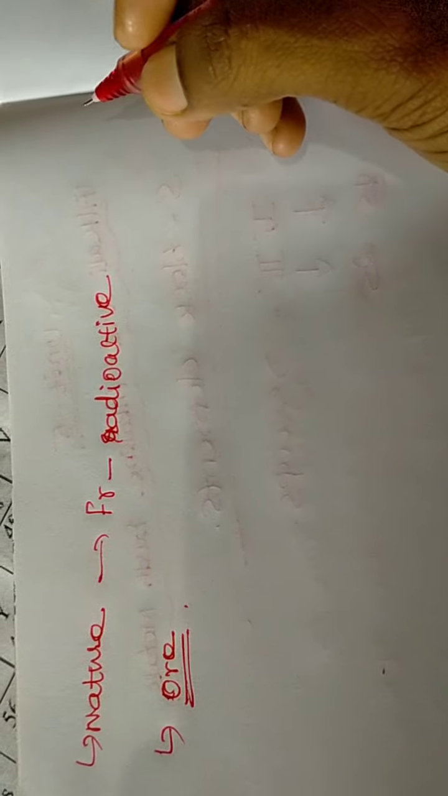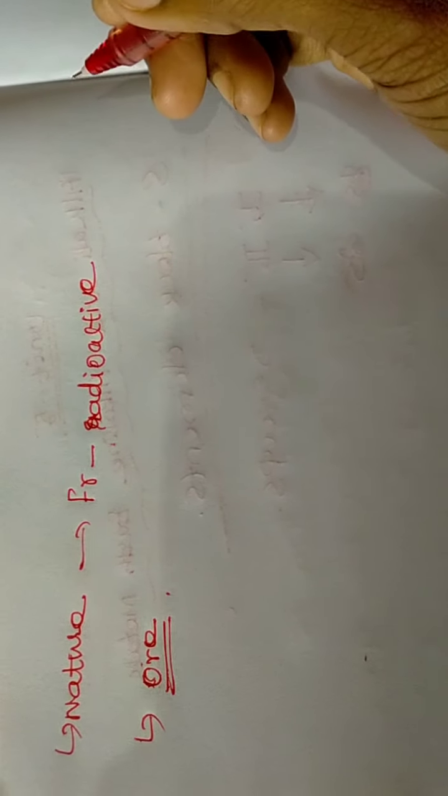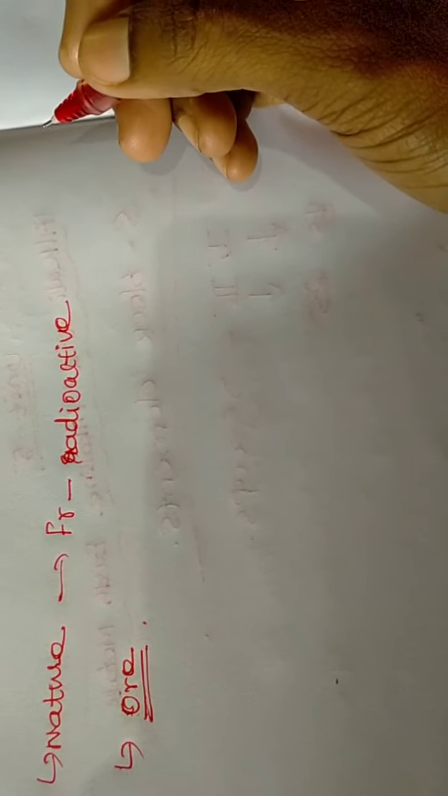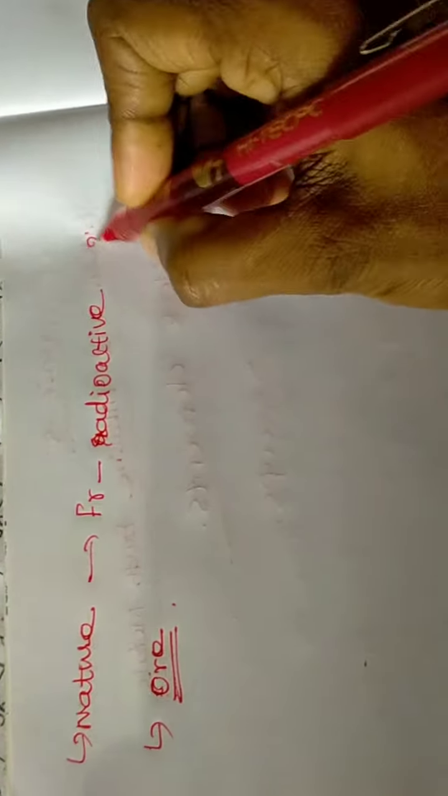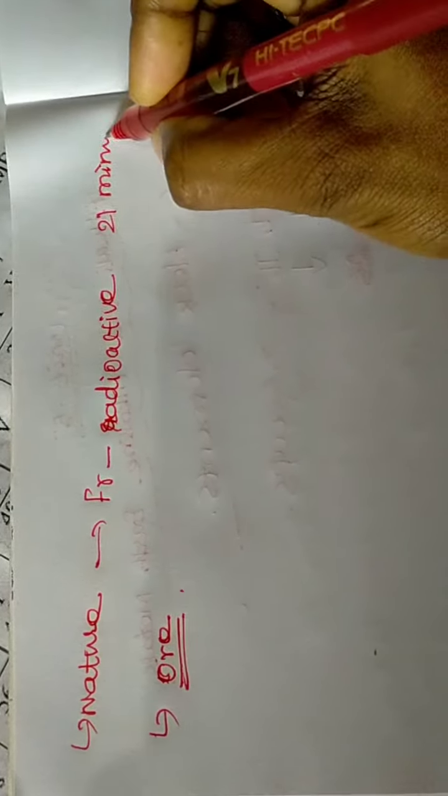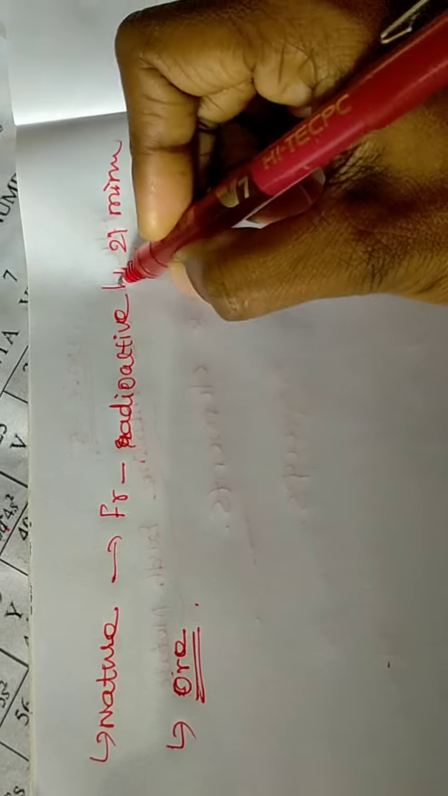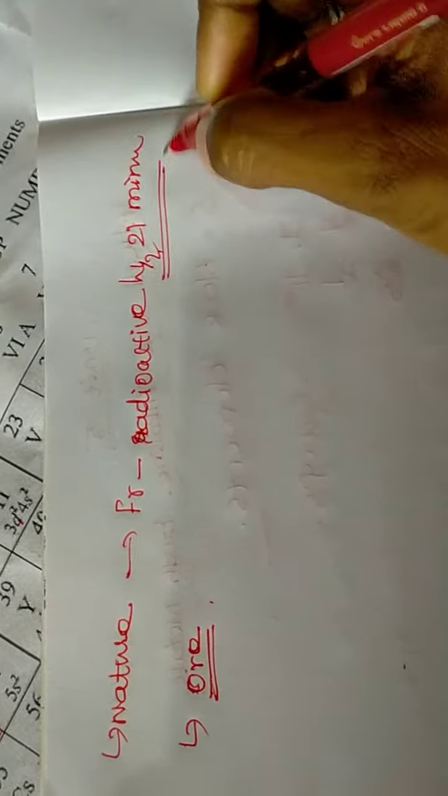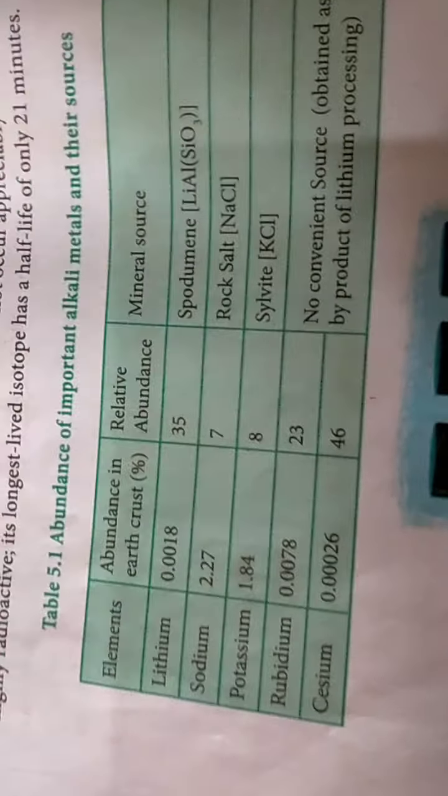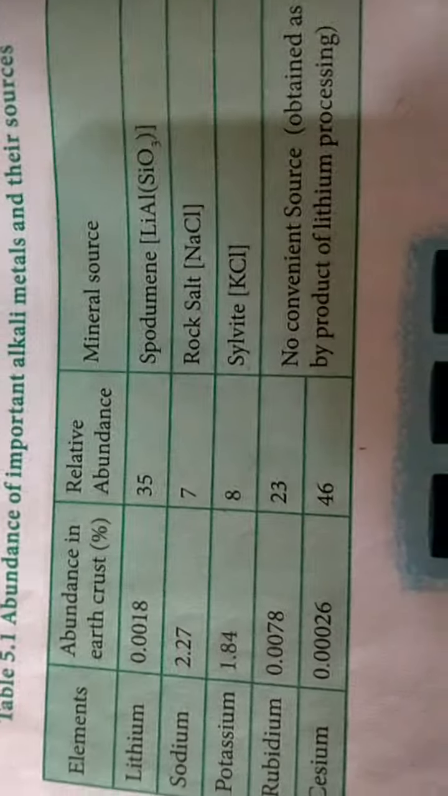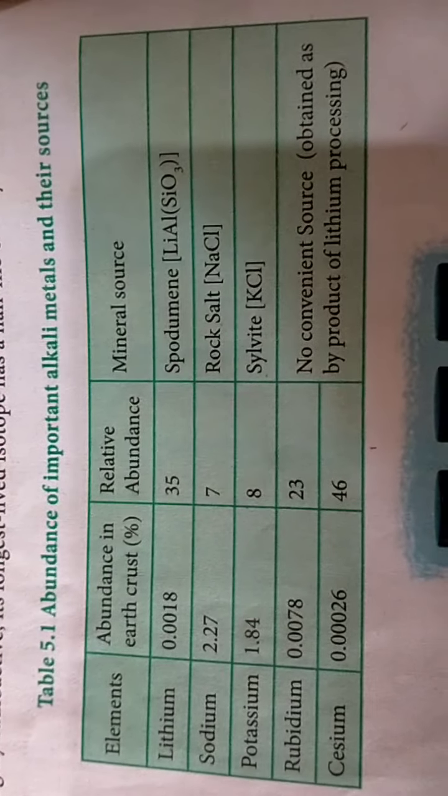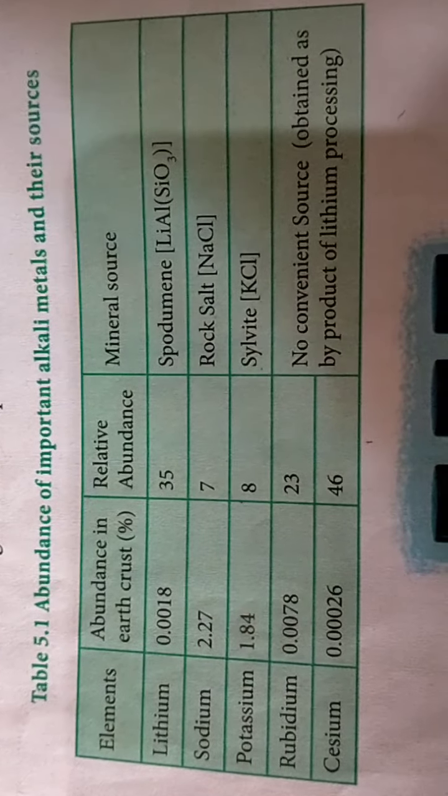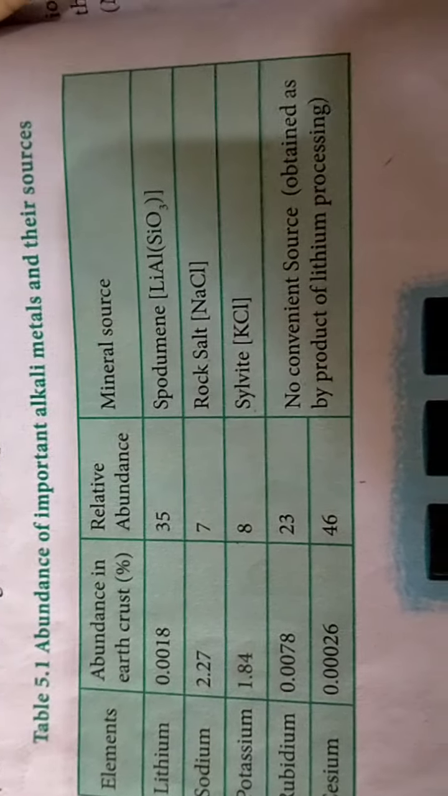Francium is a highly radioactive element, and its longest-lived isotope has a half-life of only 21 minutes. As you know already, alkali metals are generally associated with other elements, and they are extracted from the earth crust as ores.